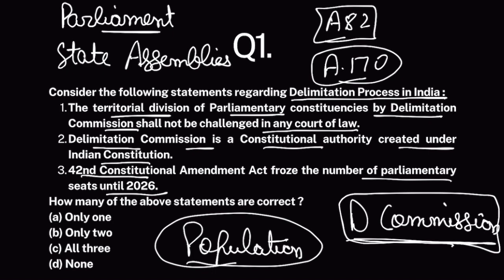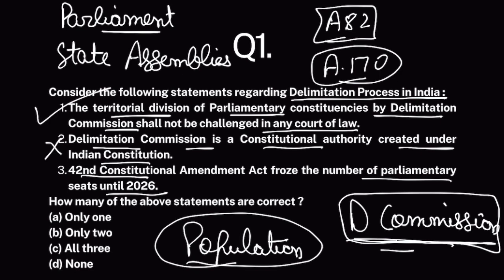Now the thing is, Delimitation Commission is a statutory authority. It is created by an act of Parliament. Clear? So the second statement is false. But any order given by the Delimitation Commission cannot be challenged in any court of law. For example, if someone says that you have not drawn this constituency properly, then this cannot be challenged. The order given by the Delimitation Commission is final. Clear? So this statement is correct.